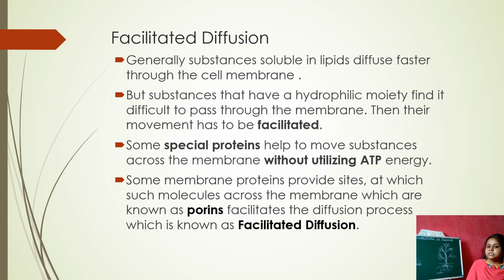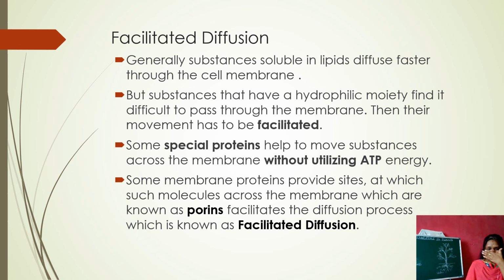Some special proteins help to move substances across the membrane without utilizing ATP energy. Here no ATP is utilized. So here some membrane proteins provide sites at which such molecules cross the membrane; these are known as porins, and they facilitate the diffusion process, which is known as the facilitated diffusion.